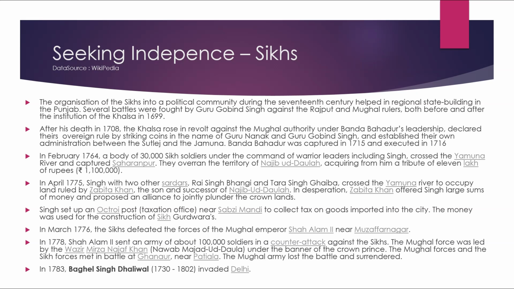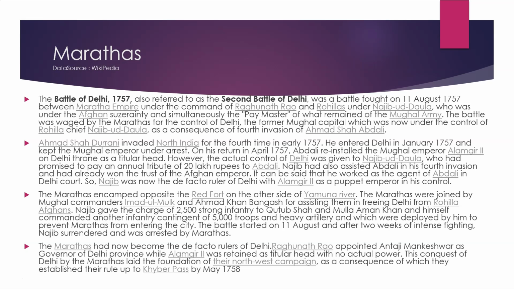In March 1776, the Sikhs defeated the force of Mughal Emperor Shah Alam II near Muzaffarnagar. In 1778, Shah Alam II sent an army of about 1 lakh soldiers in a counter-attack against the Sikhs. The Mughal force was led by Wazir Mirza Najaf Khan, Nawab Majd-ud-Dawla, under the banner of the Crown Prince. The Mughal forces and the Sikh forces met in the Battle of Gannaur near Patiala. The Mughal army lost the battle and surrendered. In 1783, Baghel Singh Dhaliwal, 1730 to 1802, invaded Delhi.